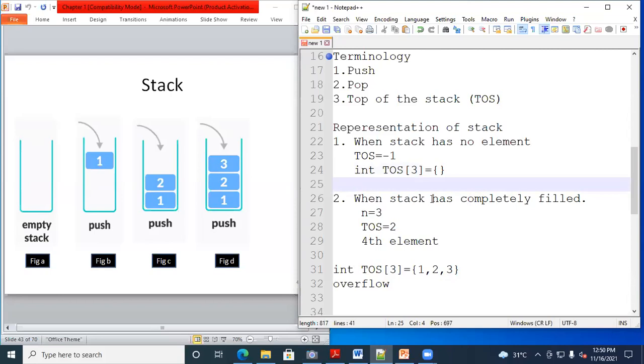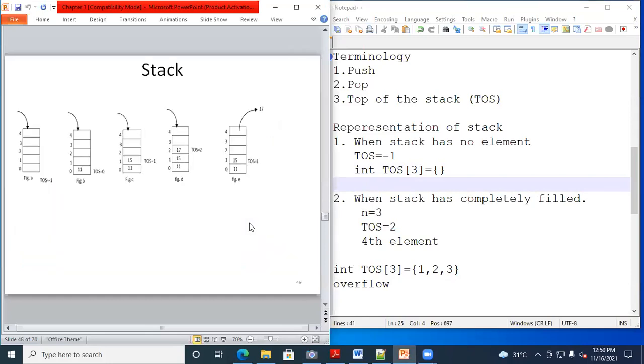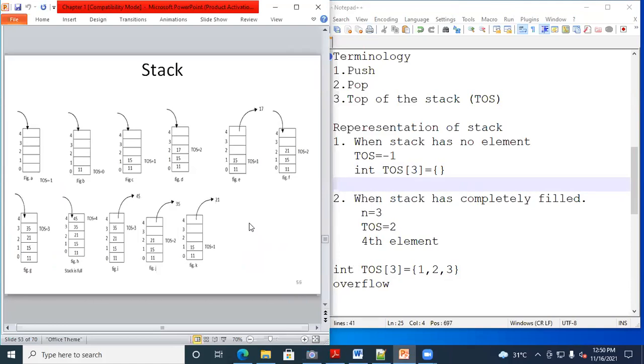Now, in the case of the delete operation, suppose you want to delete an element. Here you can check. Already you have inserted the elements. Now you can see the last figure here. Already you have inserted the elements, and after that you have deleted all the elements. Now again you want to delete an element. So the stack is already empty.